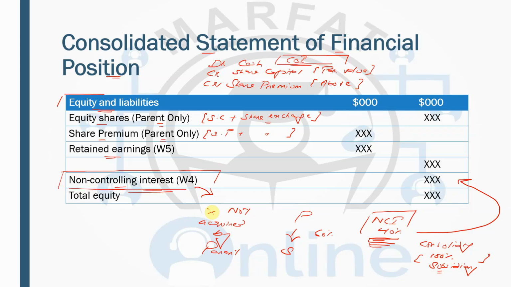So because we are consolidating 100% of the subsidiary, we are required to show the percentage which does not belong to us. And that is known as the non-controlling interest, which will be dealt with shortly when we are doing the workings. So for group retained earnings, we have working number 5. And for non-controlling interest, we have working number 4. So this is the equity section.